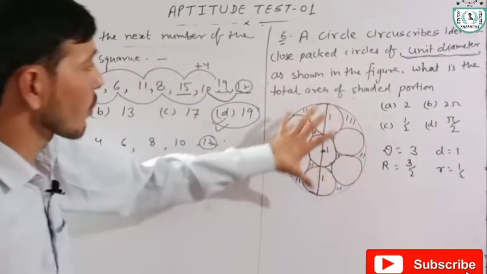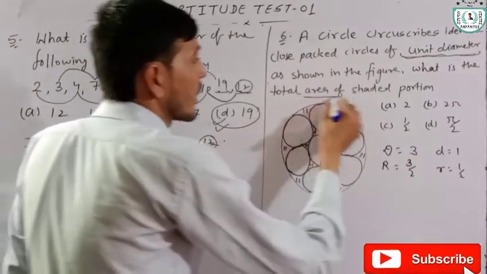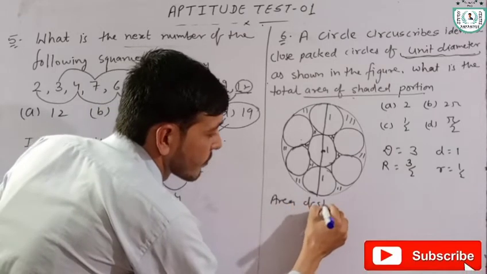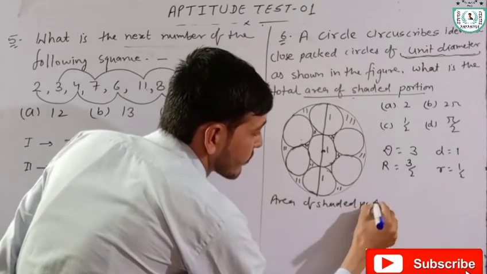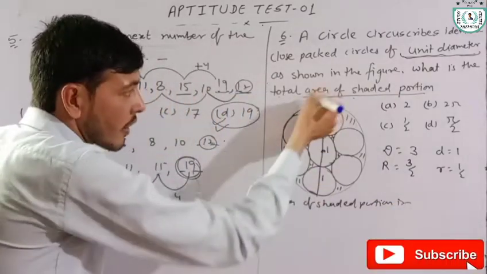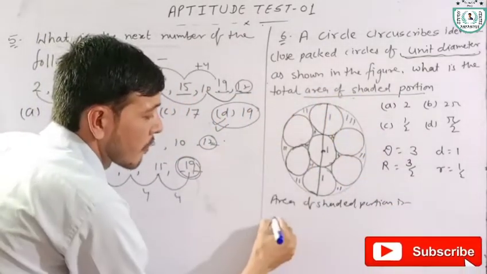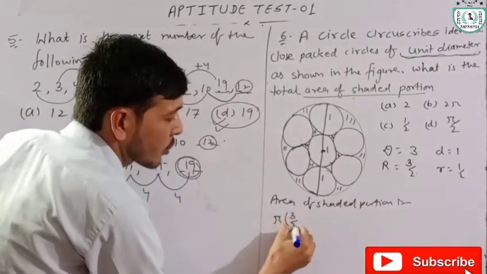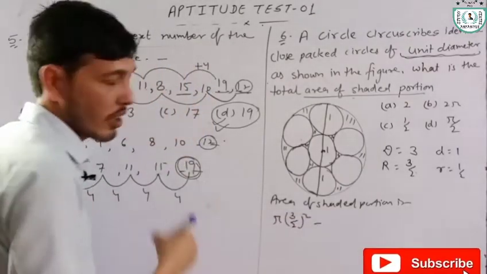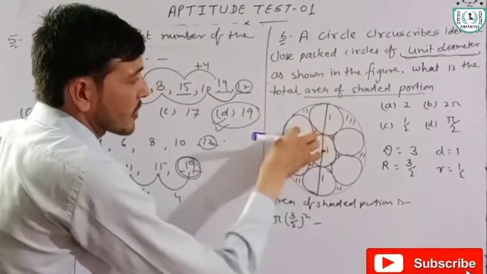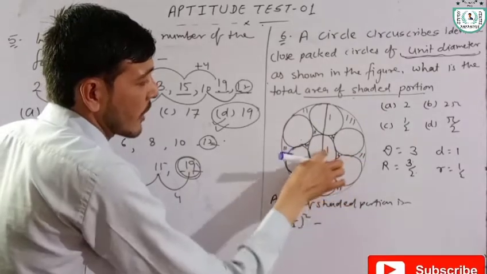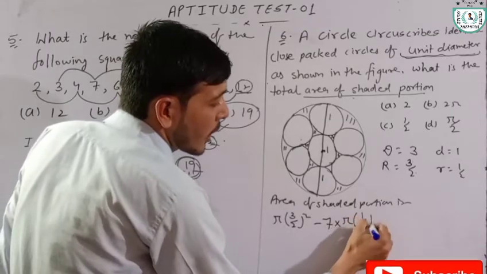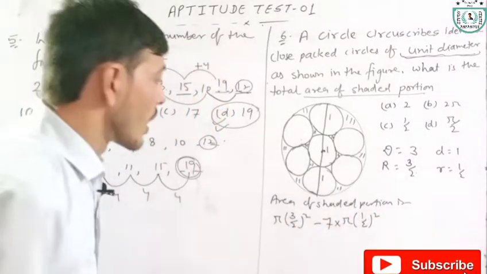We have to calculate the shaded portion area. The area of the shaded portion is the area of the bigger circle, that is pi r square, where R is equal to 3 by 2, so pi into (3 by 2) square, minus the total number of circles, 1, 2, 3, 4, 5, 6 and 7, so 7 into pi r square, which means half square.